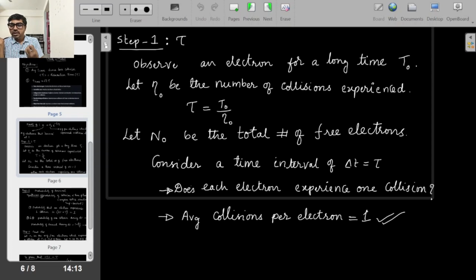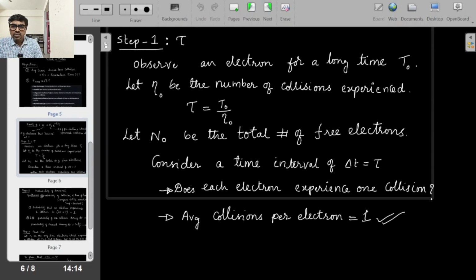Now, let's say capital N naught electrons are present in the entire lattice. If I consider a time interval of tau nanosecond, does it mean that every electron will experience one collision? No, not necessarily, because it's all random. But if I take all N naught electrons, which is 10 power 28 per meter cube, whatever it is, definitely one will have no collisions, one will have maybe 4 or 5 collisions. So on an average, each electron would have experienced one collision in that time interval tau. So the average collisions per electron during the tau time will be equal to 1. That is the assumption there.